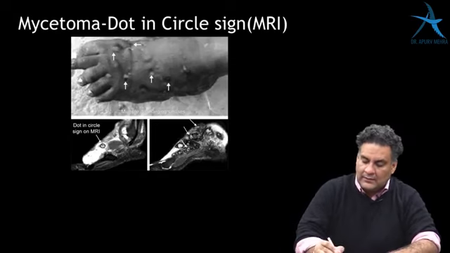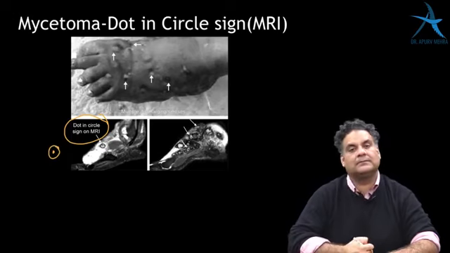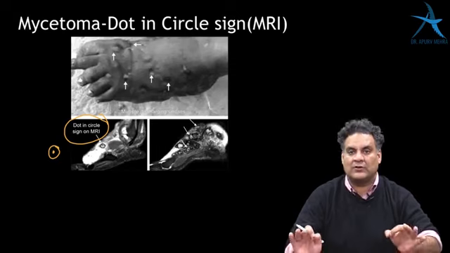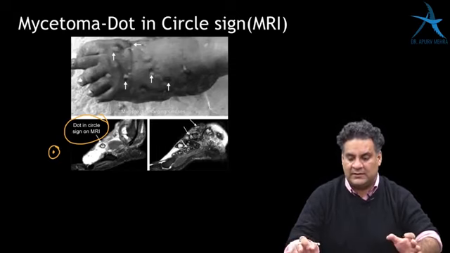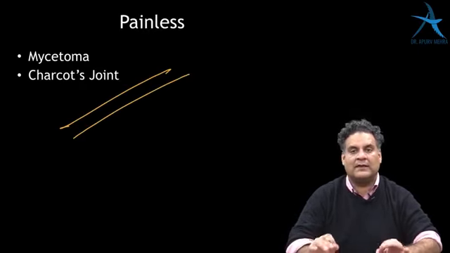On MRI, the dot in the circle sign is seen, as if the granules are in the center of the sinus. Mycetoma is a painless condition. One more painless condition in orthopedics that you need to remember is Charcot's joint. Both mycetoma and Charcot's are painless conditions that one must remember. These are two things that you must remember, never forget.